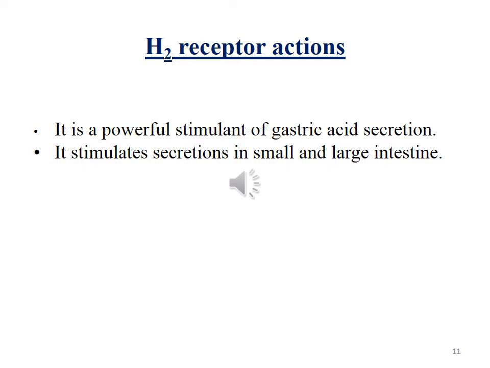H2 receptor mediated actions are: histamine is a powerful stimulant of gastric acid secretion, and it is an effect produced by activation of the H2 receptors, which are present on gastric parietal cells. It also stimulates secretions in the small and large intestine, but gastric pepsin secretion and intrinsic factor production are affected to a lesser extent.